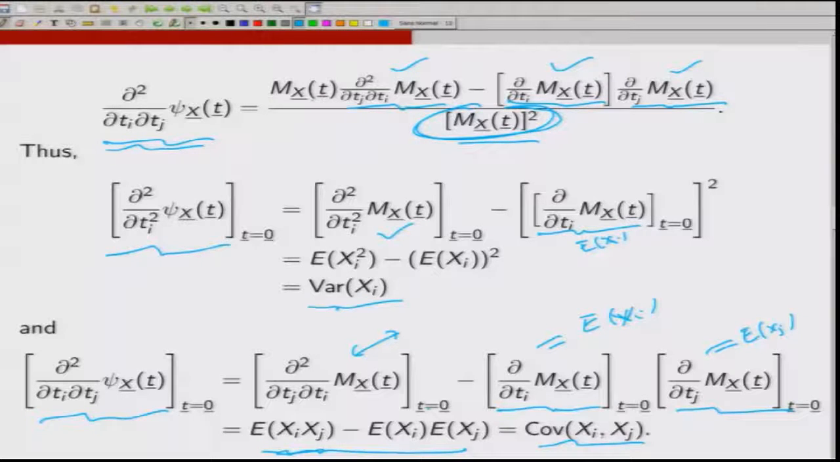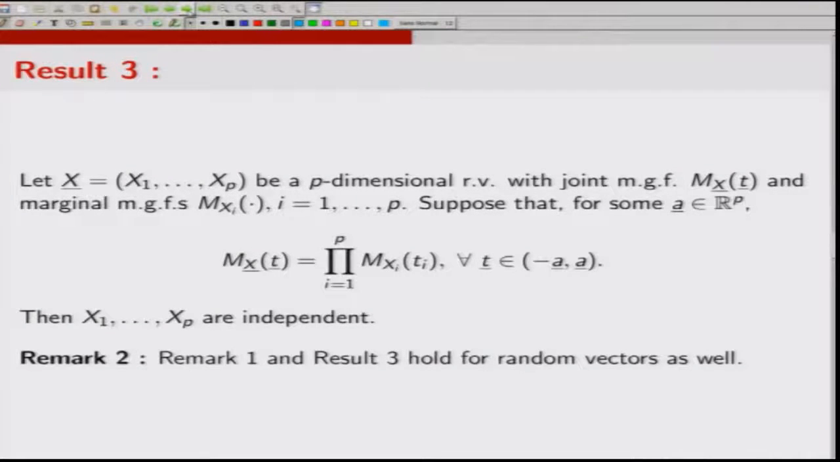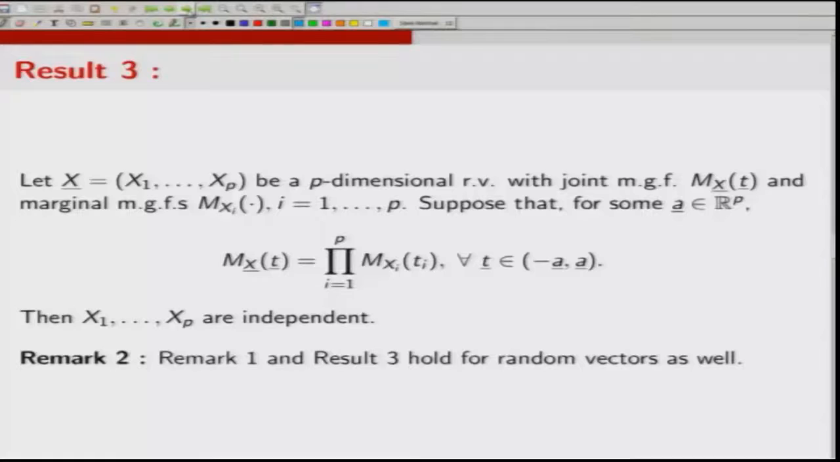So, the moment generating function can be used to get covariances, variances, all product moments, provided the moment generating function exists in a neighborhood of 0. Now, if the moment generating function exists in a neighborhood of 0, that in fact guarantees the existence, or the finiteness, of all kinds of product moments. Now, let us do this result. We have seen that the moment generating function of independent random variables is the same as the product of the moment generating functions. Now, this result is a converse of that result.